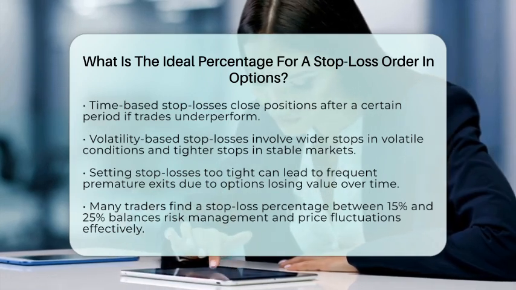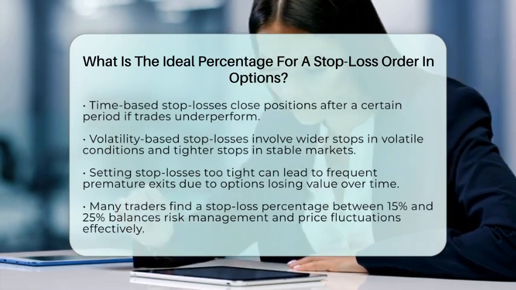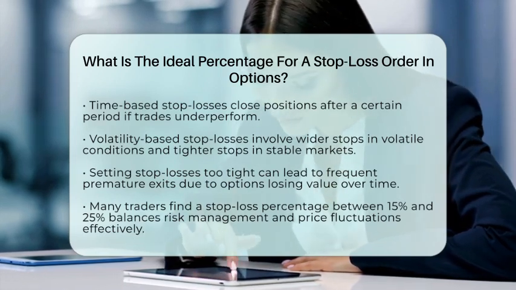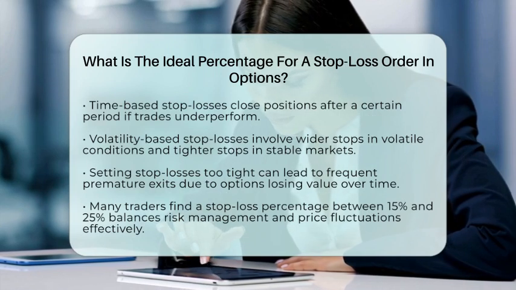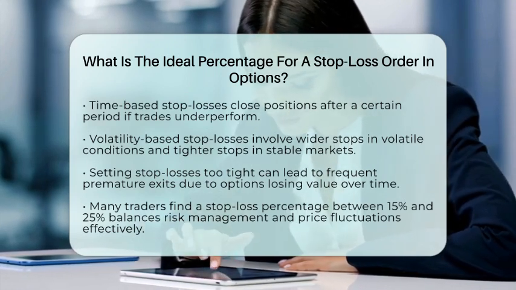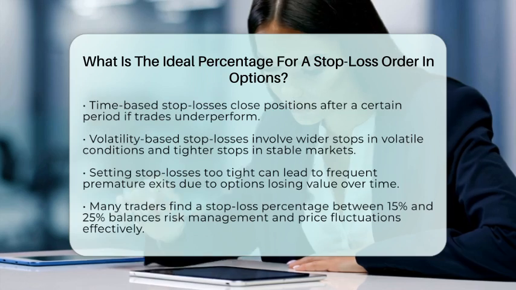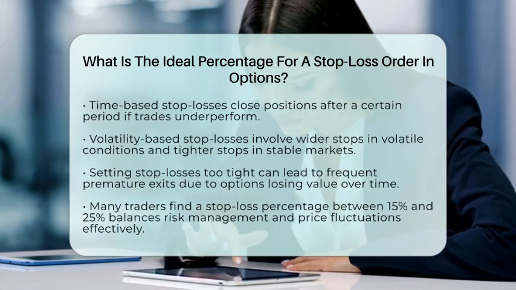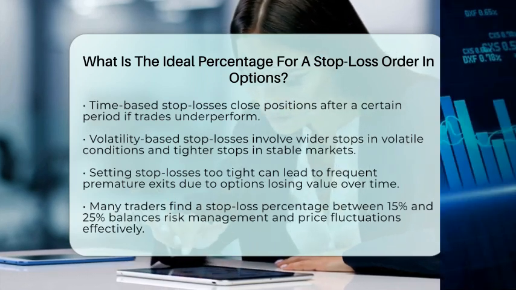While there is no one-size-fits-all answer to what the ideal percentage is for a stop-loss order in options trading, you will typically see it set between 10% and 30% below the entry price. Adjusting this based on market volatility and your individual risk tolerance can help you protect your capital while still allowing for potential gains.